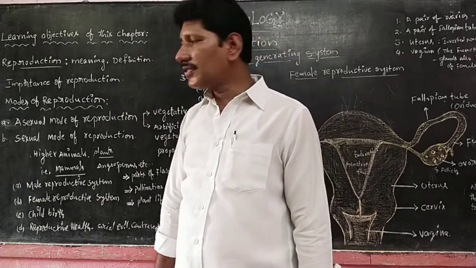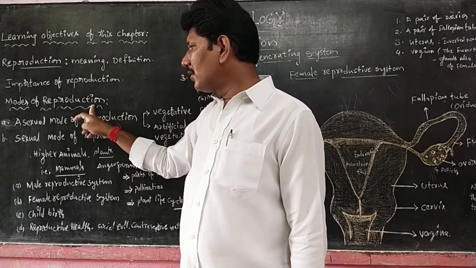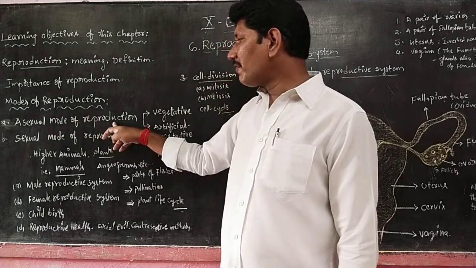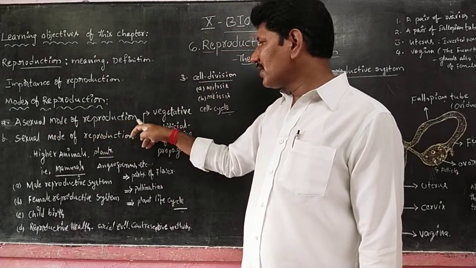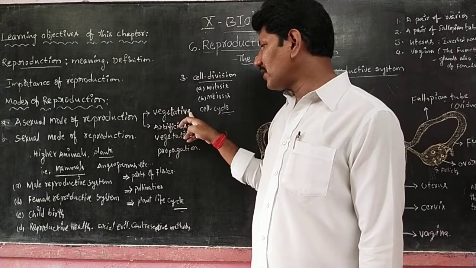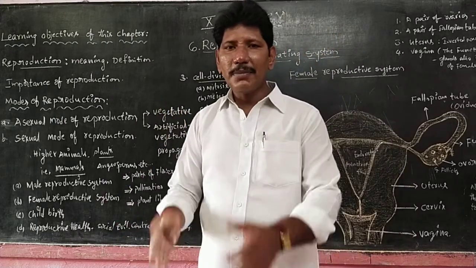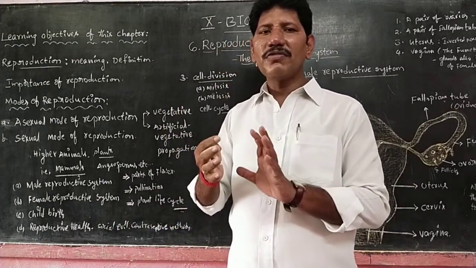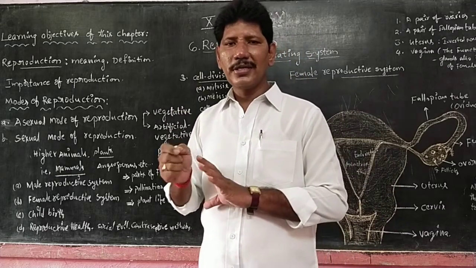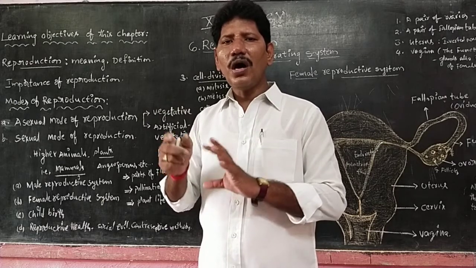Next, modes of reproduction: how organisms can reproduce, mainly by two ways. One is the asexual mode of reproduction. Apart from that, in the textbook we already learned the vegetative mode of reproduction. Vegetative propagation means propagation through the vegetative parts of the plant. Except for the flower, the remaining parts of the plant are called vegetative parts, like root, stem, leaves, corms, rhizomes and stolons.